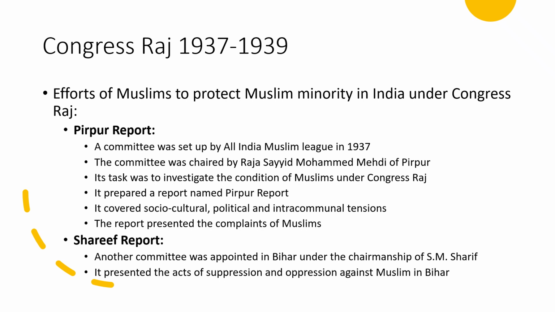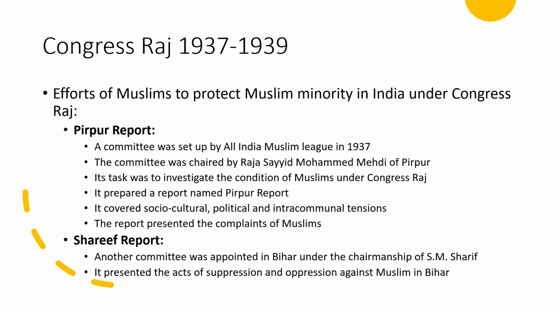Muslim leaders continued their efforts to protect Muslim minority in India under Congress Raj. A committee was set up by All India Muslim League in 1937. This committee was chaired by Raja Sayyid Muhammad Mehdi of Pirpur, and its task was to investigate the condition of Muslims under Congress Raj. This committee prepared a report named Pirpur Report, and this report covered social, cultural, political, and intra-communal tensions in India.